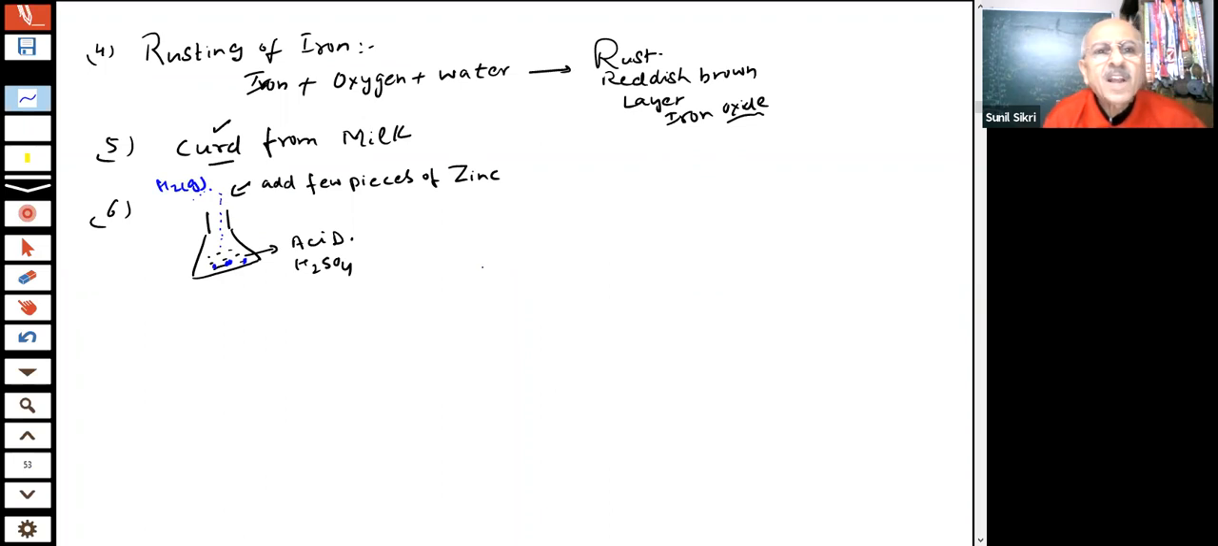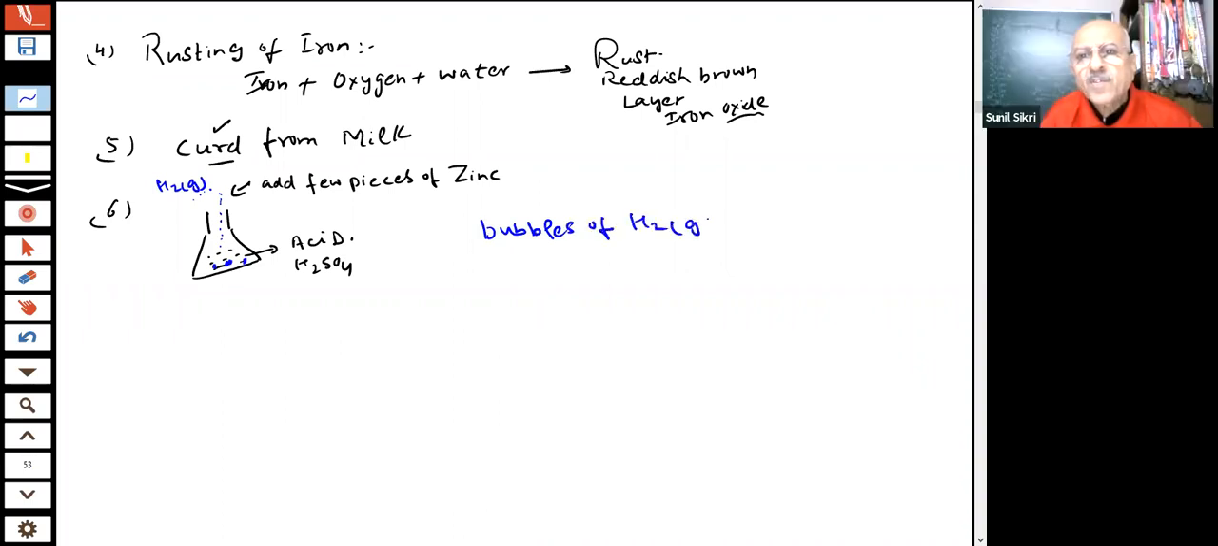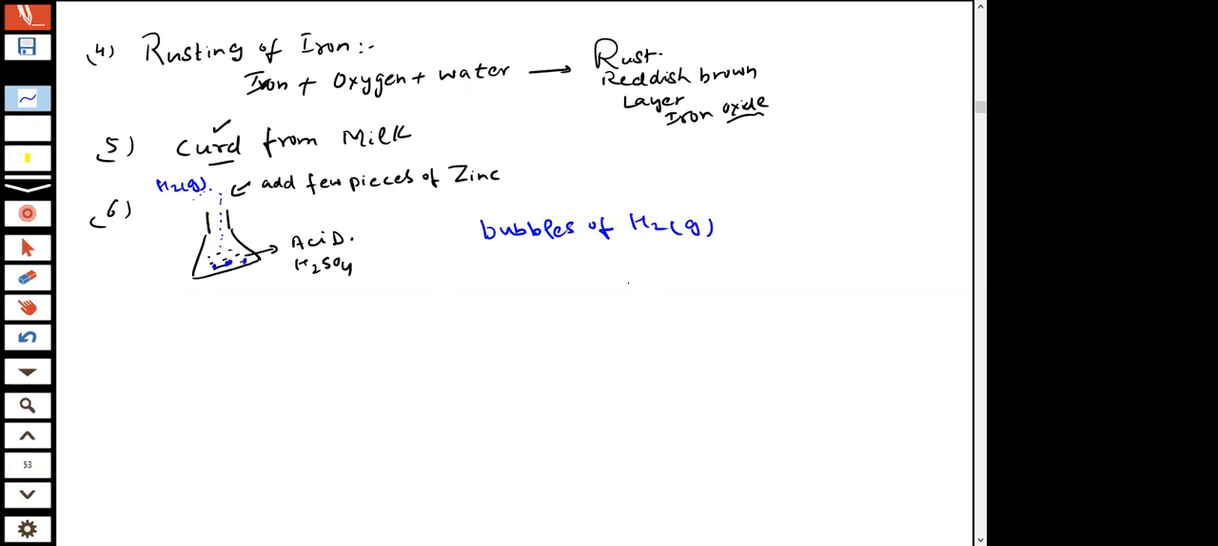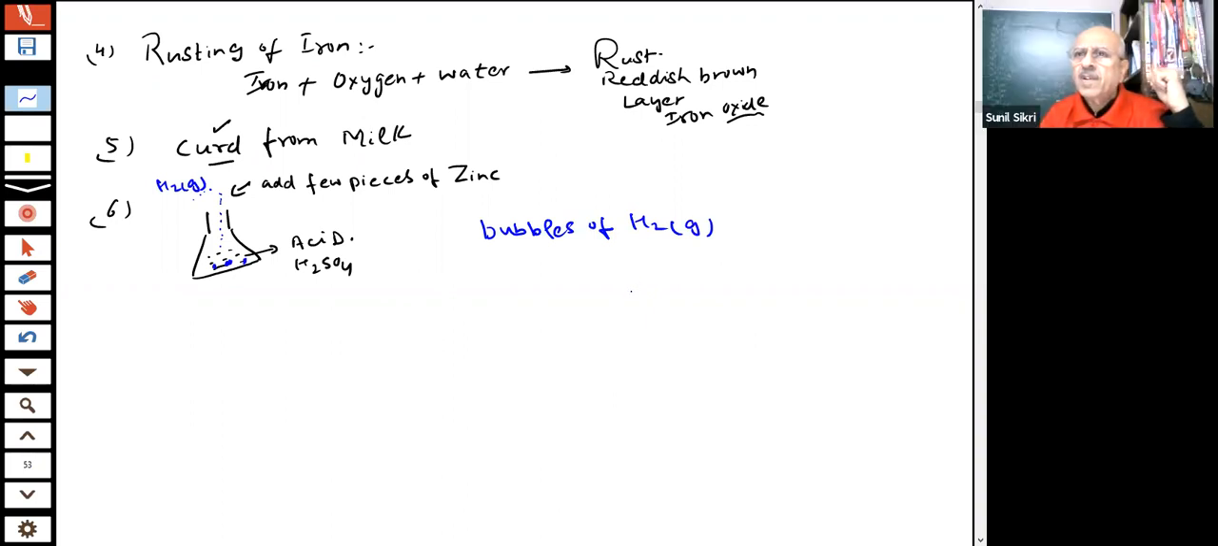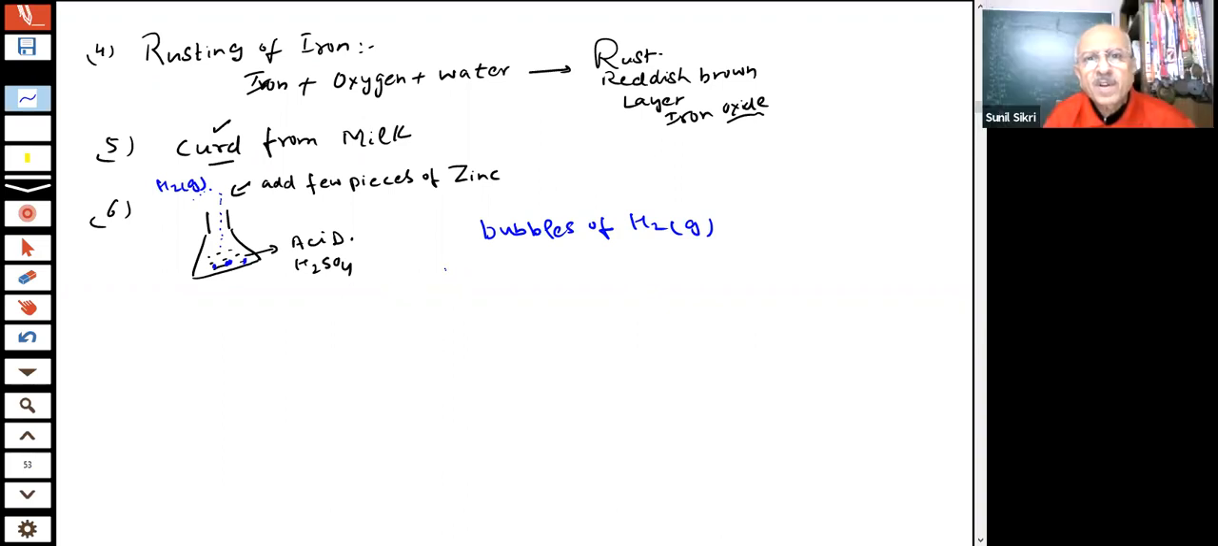of hydrogen gas. Bubbles of H2 gas, students. Interesting. Gas is evolving. And you will see that in most of these reactions, some change is taking place, chemical change is taking place. New substances are being formed, students.